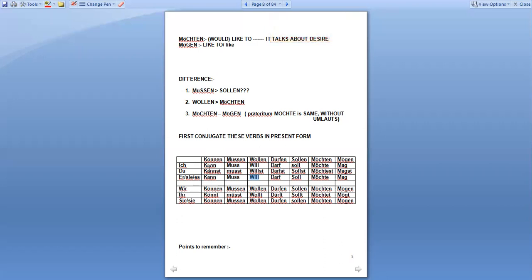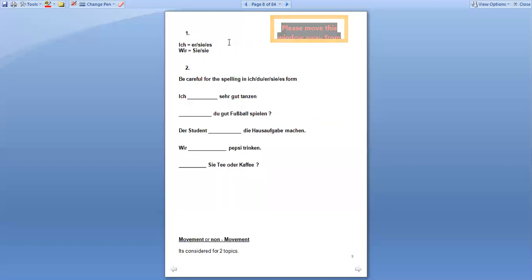In regular verbs we end a verb with e here, but in modal verbs we do not end with e. In regular and irregular verbs we conjugate the verb with the help of t for er, sie, es, but here we have not added any t. So this is the difference between regular, irregular, and modal verbs. All right. I have also mentioned this here as points to be noted: ich is equal to er, sie, es, and wir is equal to sie. You can note it down.